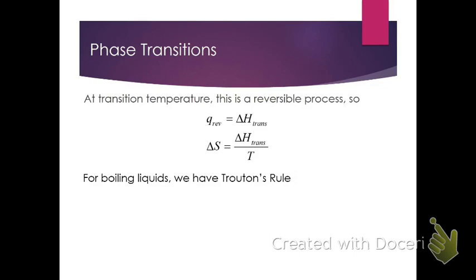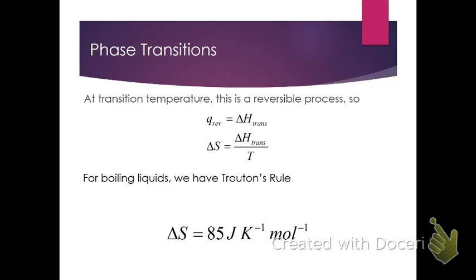If we do this for liquids at their boiling point, then we find that for most liquids, delta S for the transition from liquid to vapor at the boiling point is close to 85 joules per Kelvin per mole. If you do this calculation for a lot of liquids, you'll find it's actually very close to that. That's something called Trouton's rule.